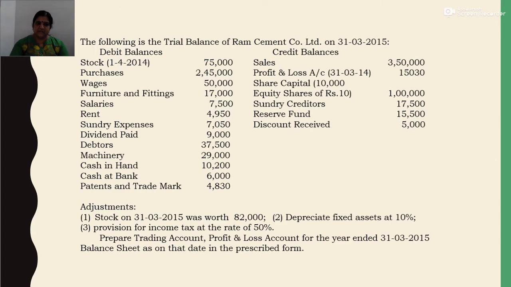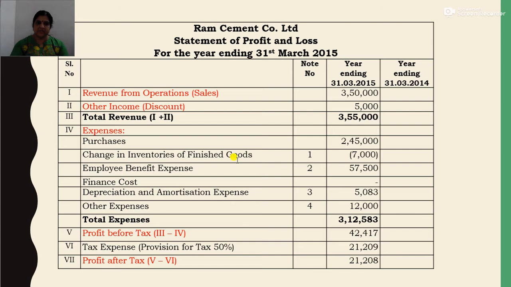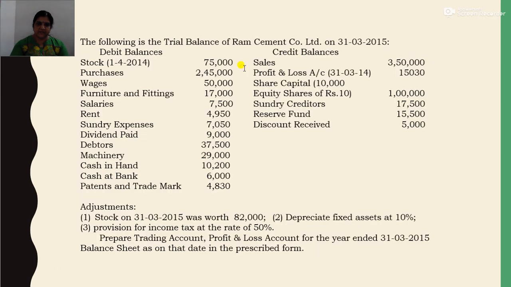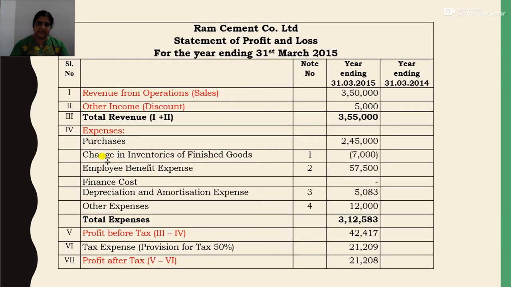Now I think you have studied the format thoroughly, then only you will understand. Okay, so the purchases rupees 2,45,000. So here purchases 2,45,000. Then the second thing is change in inventory of finished goods. Now here with regard to the change in inventory of finished goods, this is a comparison between the opening inventory and the closing inventory. Hope you remember.